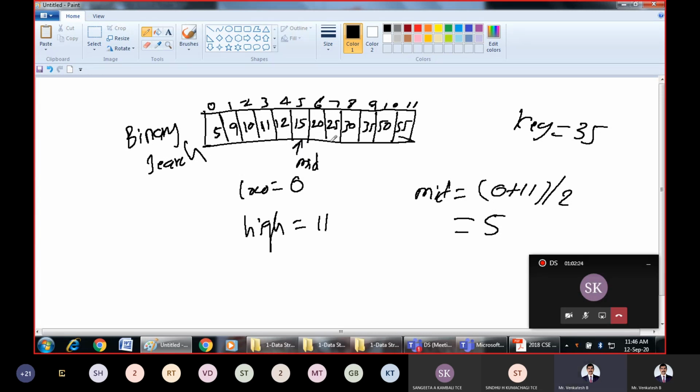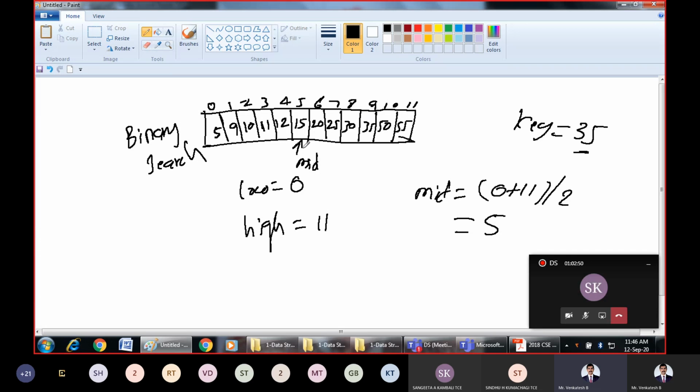Now we compare with the middle, because the middle element is 15 and the key element we are searching is 35. And we know that in binary search, all the elements are arranged in increasing order. This middle element is smaller than the key element.